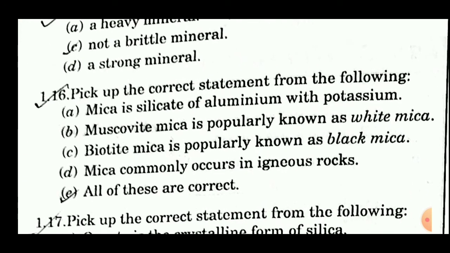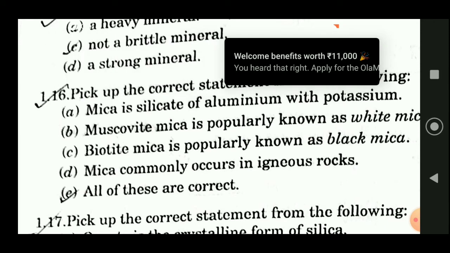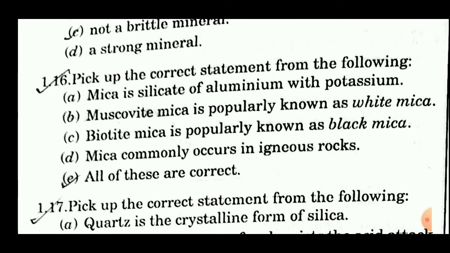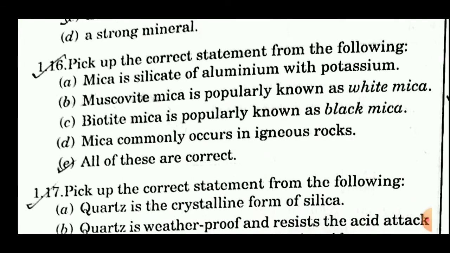16th question is, pick up the correct statement from the following. First statement is, mica is silicate of aluminium with potassium, which is correct. Muscovite mica is popularly known as white mica. It is also correct. Biotite mica is popularly known as black mica. It is also correct. Mica commonly occurs in igneous rocks. It is also correct. So the answer of this question is all of these are correct.